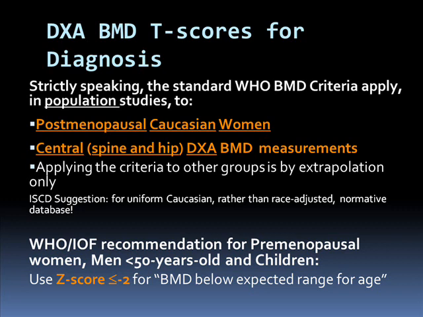Now, if you are premenopausal, you're a man less than 50 years old, or you're a child, it's advised by the WHO and IOF to use Z-scores to compare, and a Z-score of less than -2 is then used to refer to BMD which is less than expected. For children particularly, it's very hard to say this is osteoporosis, okay? But it will help guide you in investigating and treating these people.